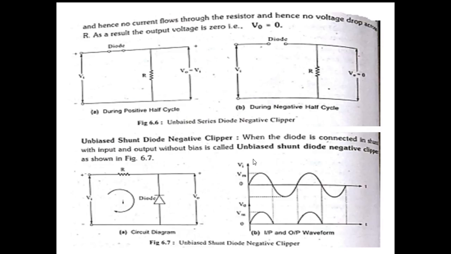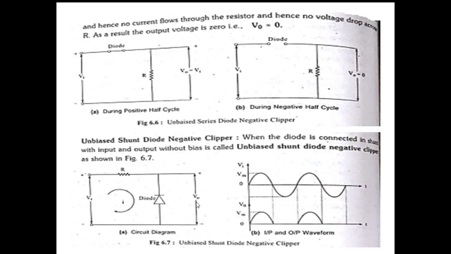Therefore, the diode undergoes reverse bias. When the diode is in reverse bias, it acts like an open circuit. Output is equal to input because it is open. VO is equal to VI during the positive half cycle. Therefore, the positive half signal appears across the output.